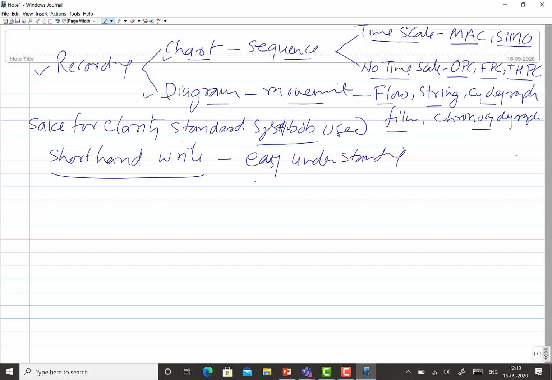Okay, so it is easy to understand and quick in writing, and because of this it saves a lot of time in recording the events when extensive, lengthy activities need to be recorded. So here, whatever activities are done during a particular job or procedure are recorded using various symbols, and these are categorized in different ways. So the principal